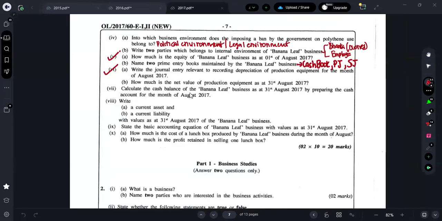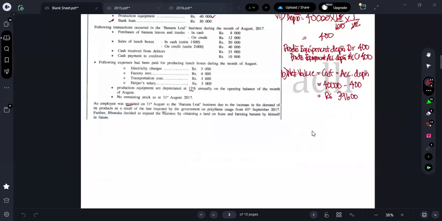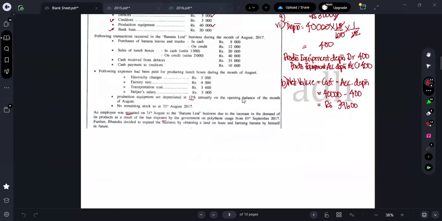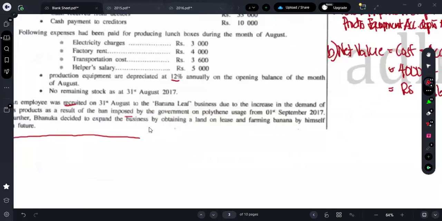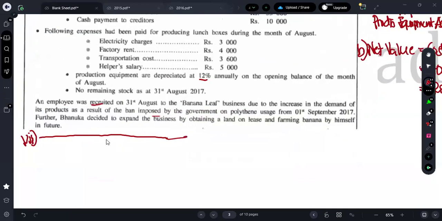Further, what do they ask us? Calculate the cash balance of the banana leaf business as at 31st August 2017 by preparing a cash account. So here, as they are saying cash account, you can just prepare a cash account. Question number 7. You can just prepare a cash account in order to record the cash related transactions.